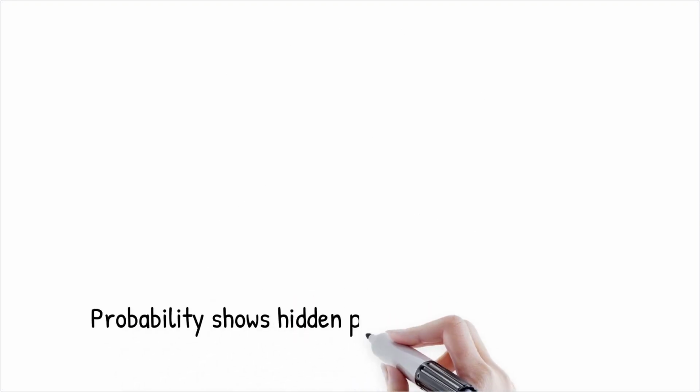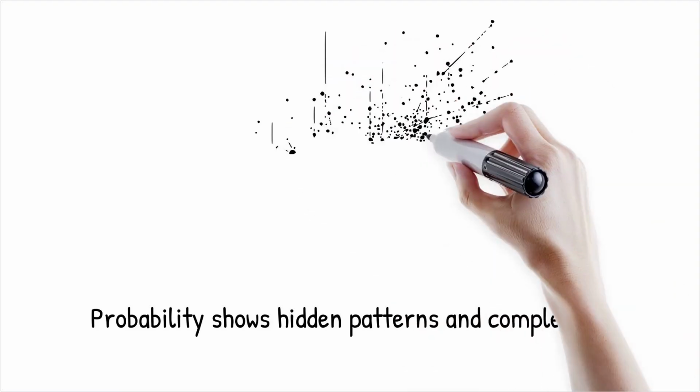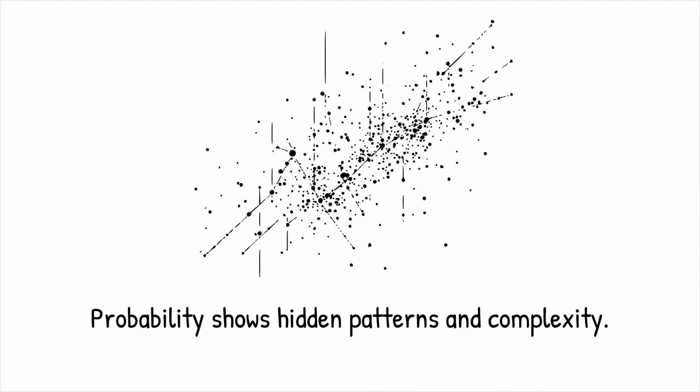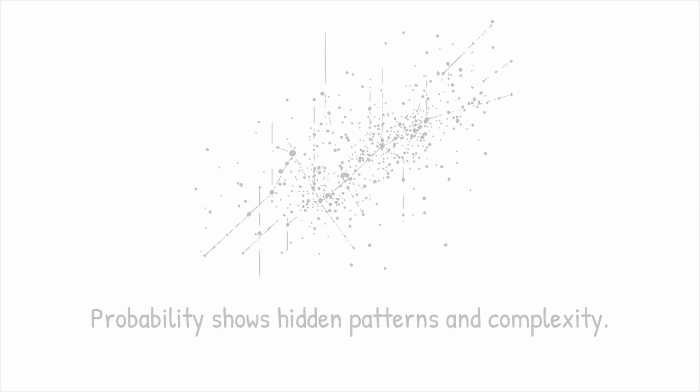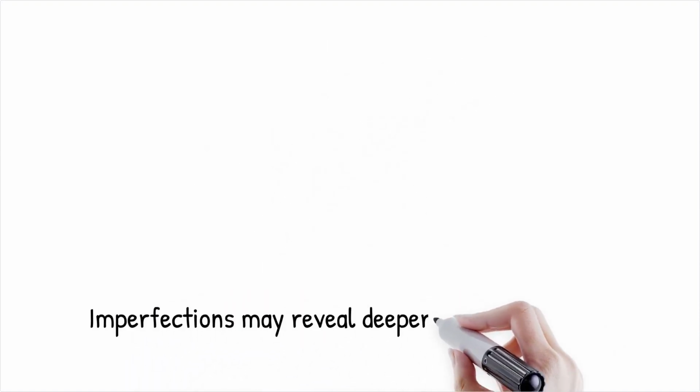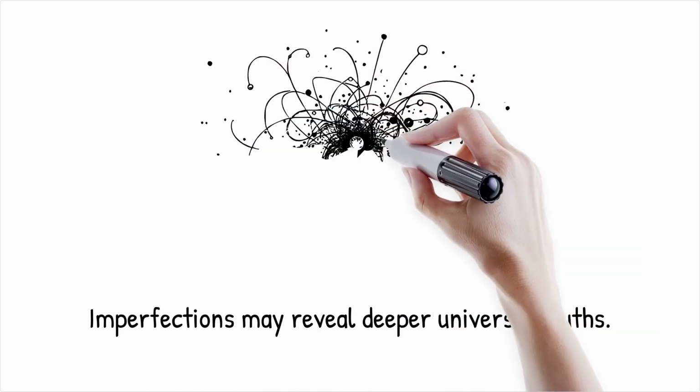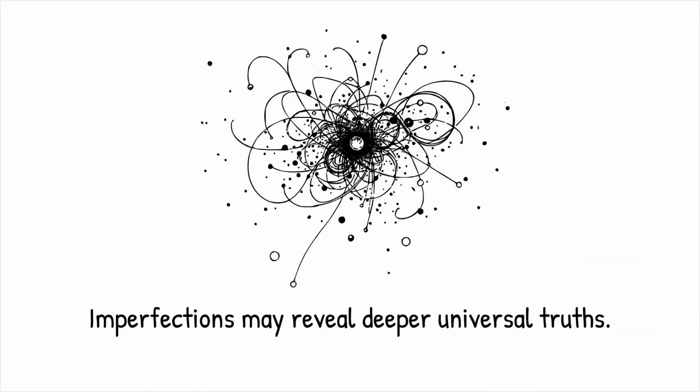Probability and statistics are inherently imperfect because they rely on approximations, finite data, and human interpretation. Hidden patterns such as hot and cold lottery numbers arise from physical biases or chaotic processes, reminding us that randomness is often a reflection of complexity beyond our current understanding. These imperfections may one day reveal deeper truths about the universe's interplay between order and randomness, hinting at a reality where even chance has hidden rules waiting to be discovered.